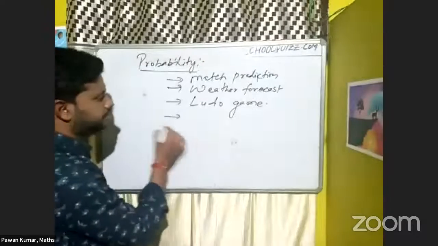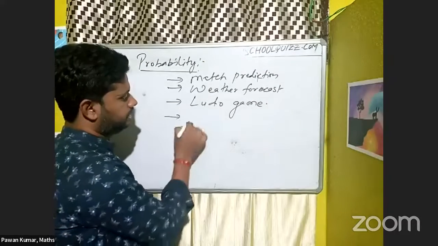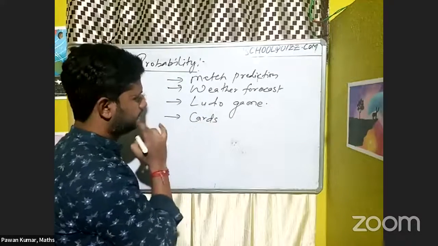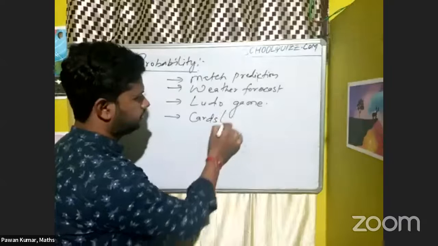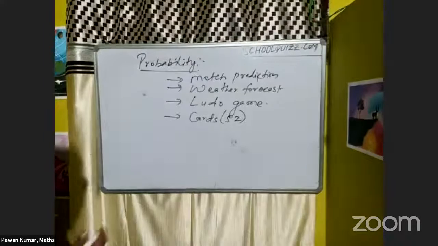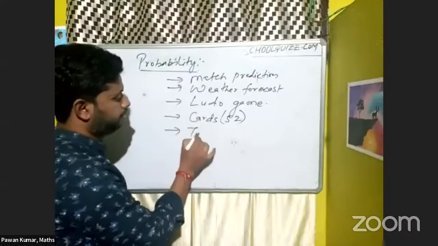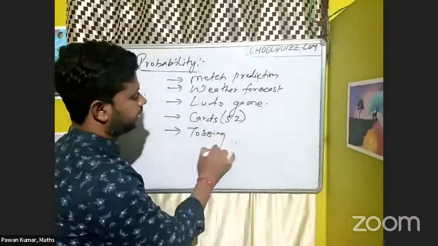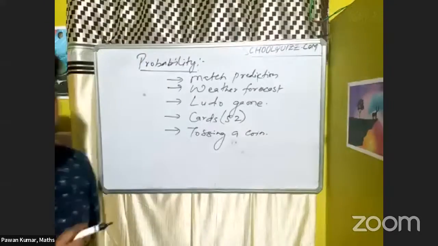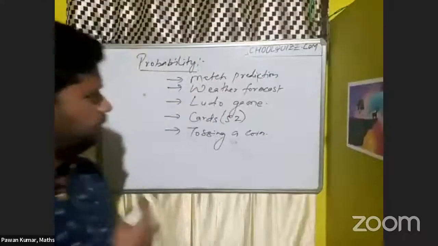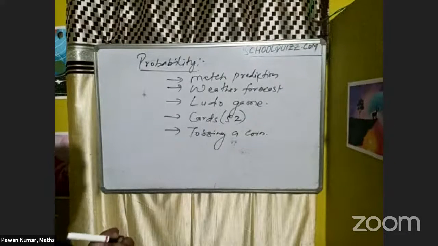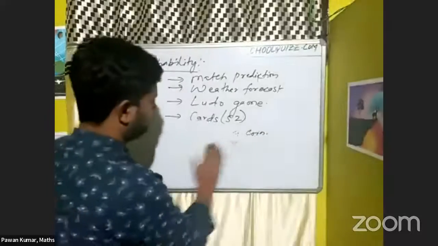Next, we can say card games, using 52 cards. That game also includes probability. Tossing a coin before a match also uses probability. We will see all those things one by one, and we will discuss that. So let's see.